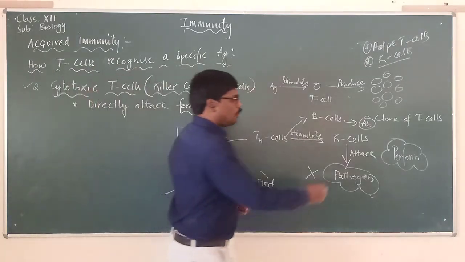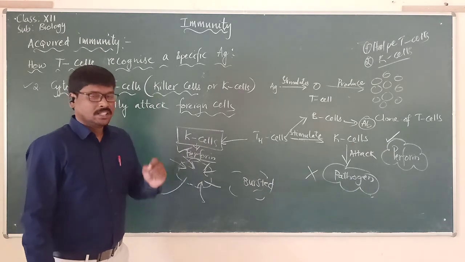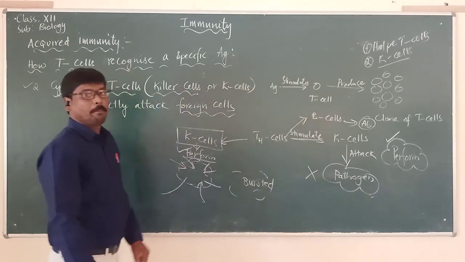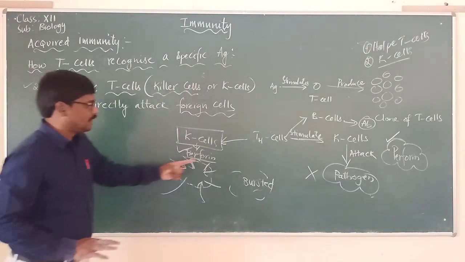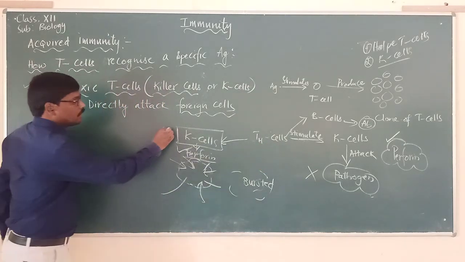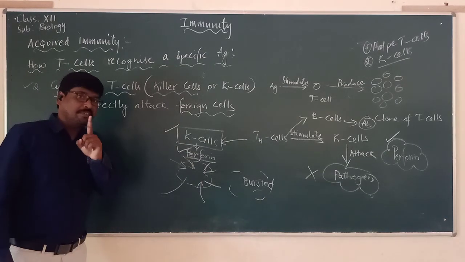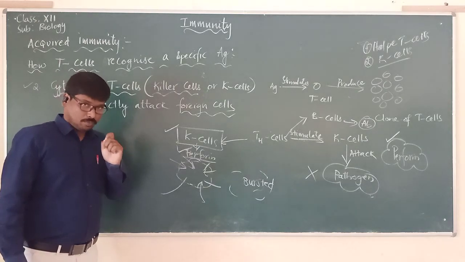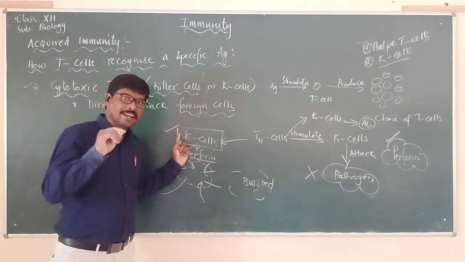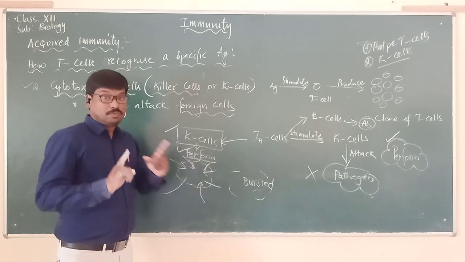So we have to remember, the most important thing here is that perforin is a protein produced by the K cells to directly destroy the pathogen. Let us remember this particular perforin, which is very important for us in our future classes. Please remember this, very important for your objective part. Here, the K cells are directly involved in attacking the foreign cells.